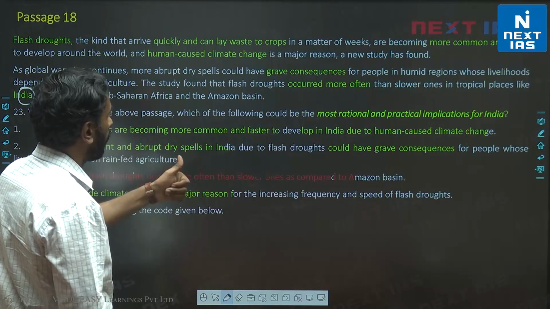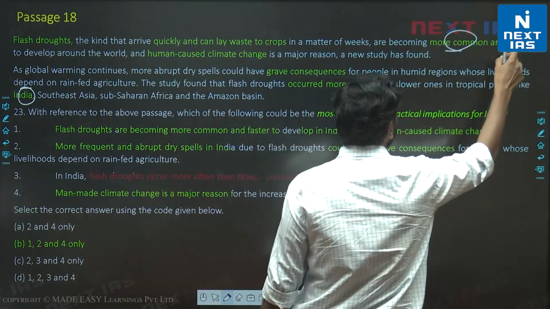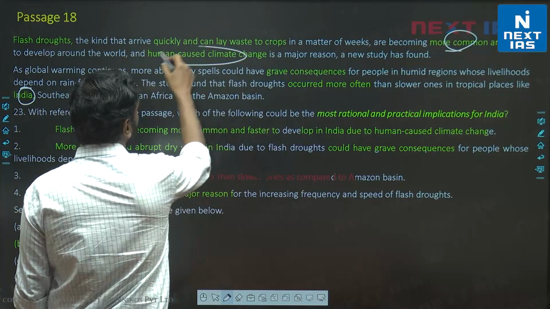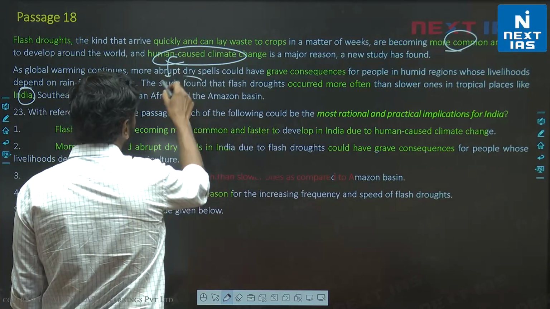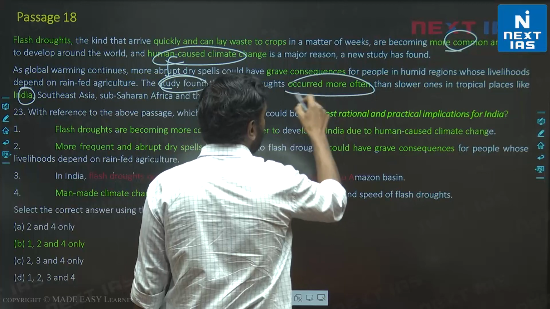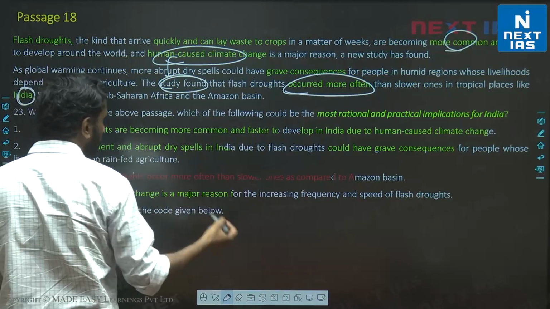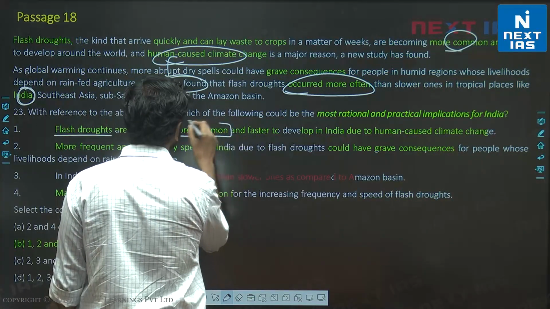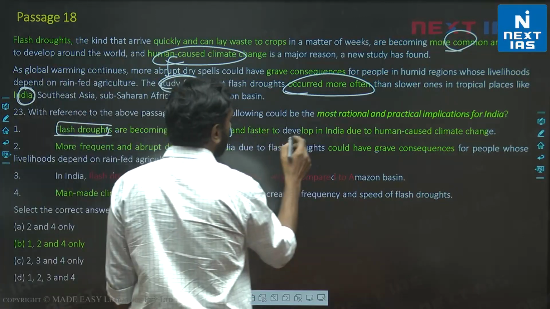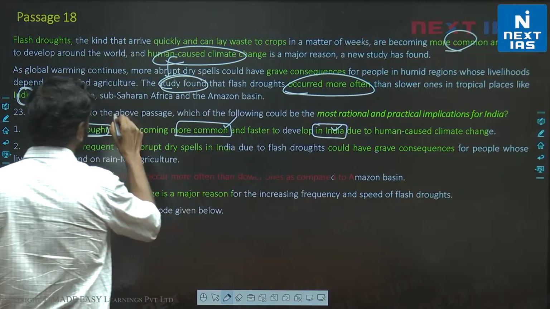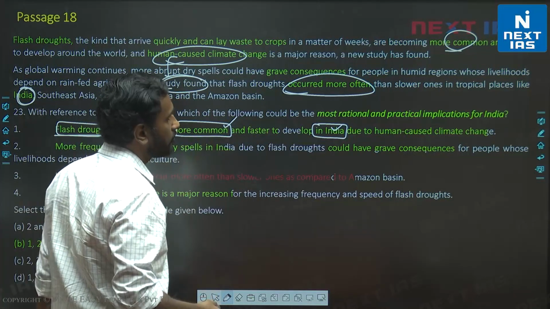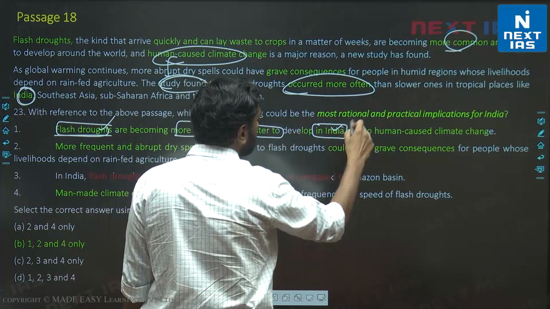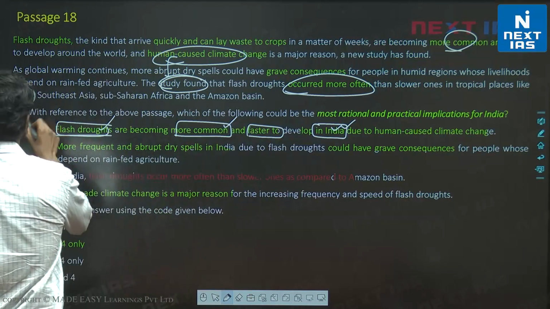Flash droughts are becoming more common and faster. They're becoming more common and faster to develop in India due to human-caused climate change. This is happening due to human-caused climate change. And if you notice the study found, what did the study find? That these occurred more often in India. So we know for sure that flash droughts are becoming more common in India. This is directly stated. And we are told this problem would have grave consequences. So flash droughts are becoming more common, faster to develop. Both of these tendencies will happen in India. This is a valid implication.